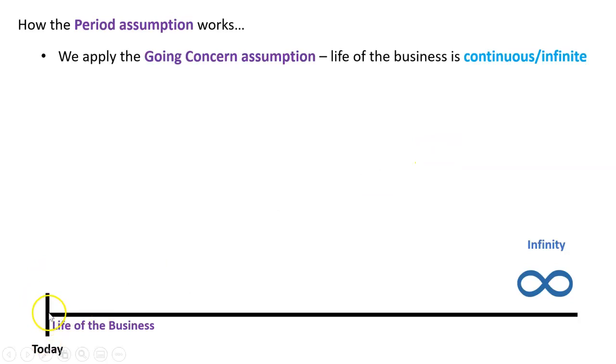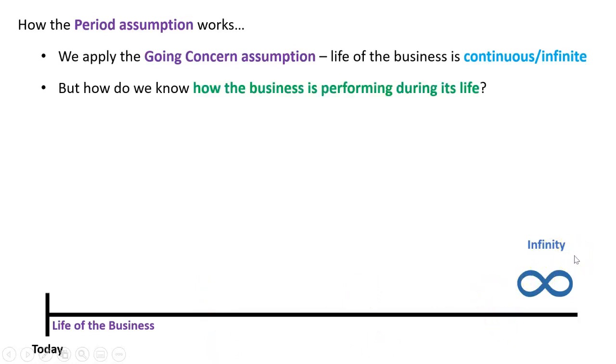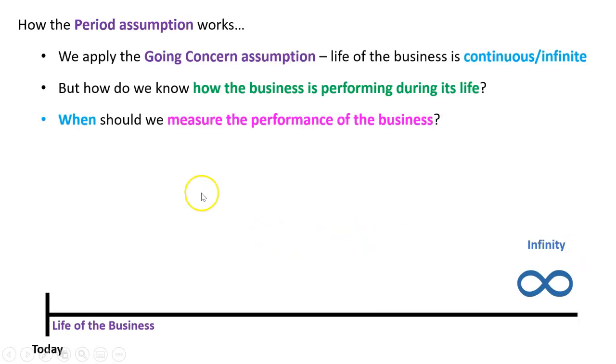So here's today, line into the future. There's no second line here saying the business ends there, or there, or there. We just say the business is infinite. But I guess what we say is, well, when are we going to measure how we're going? When are we going to report on the performance for this period if the period has no end date? That doesn't really make sense. So what we should say is, let's measure the performance of the business. We just need to break it into periods.